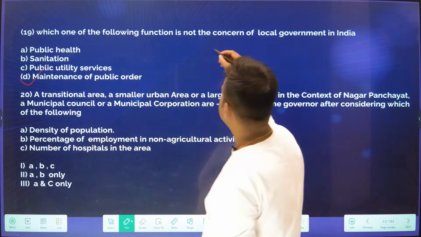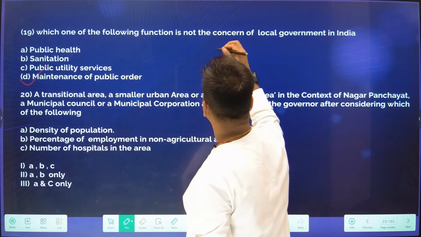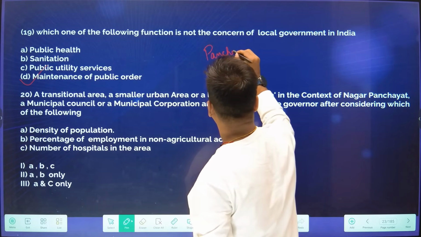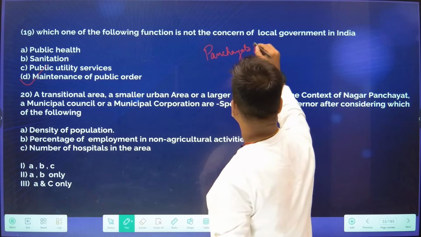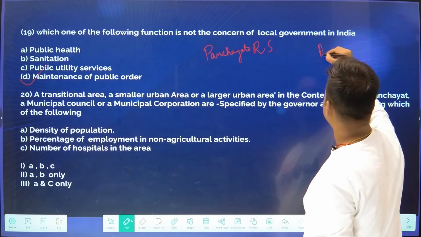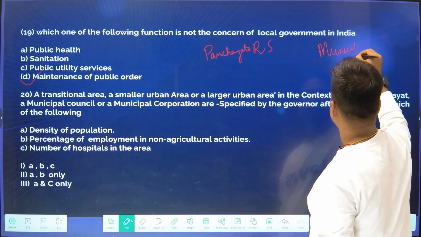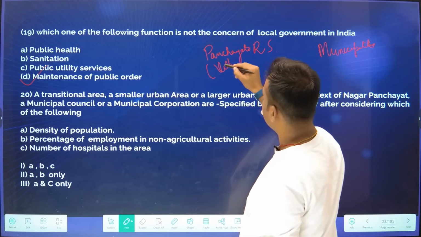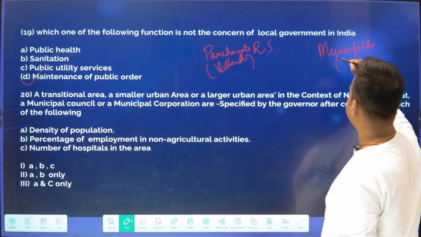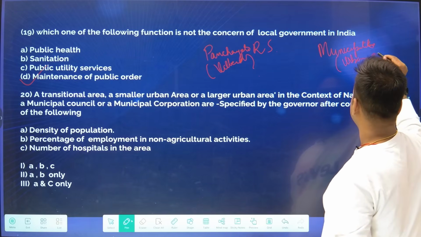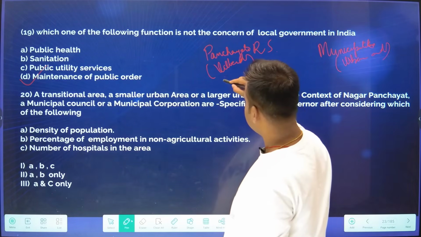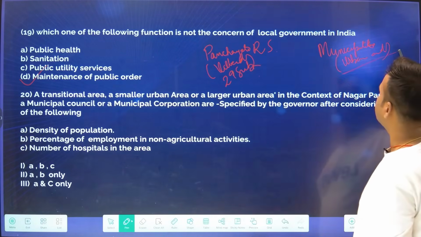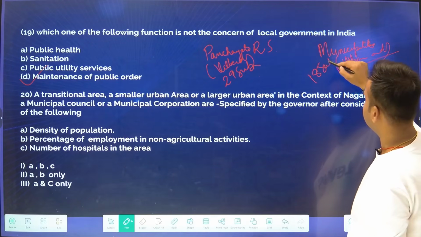Let me tell you something. The Panchayati Raj system and municipalities: this is village administration, this is urban administration. Okay. So friends, in the Panchayati Raj system there are 29 subjects and in urban administration you have 18 subjects.